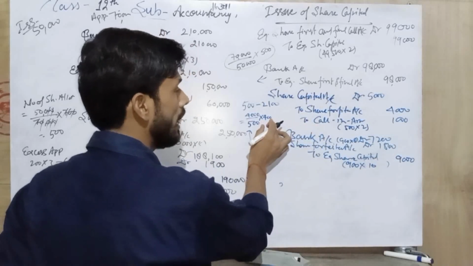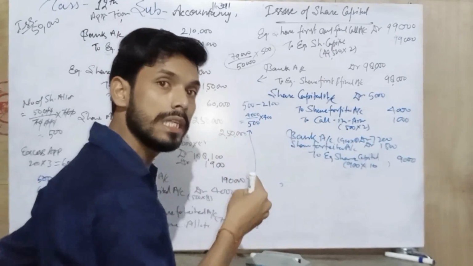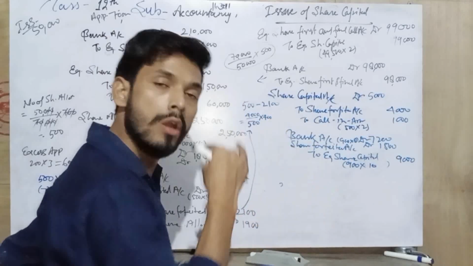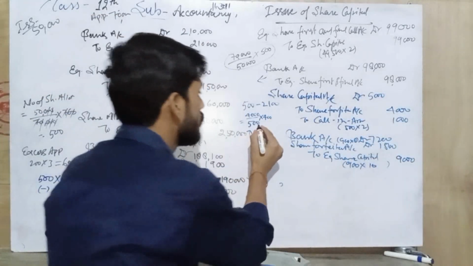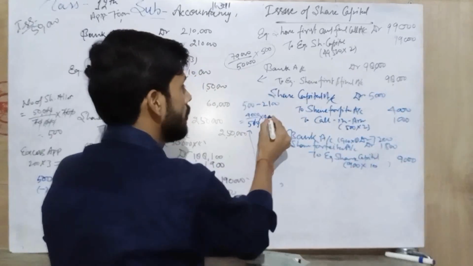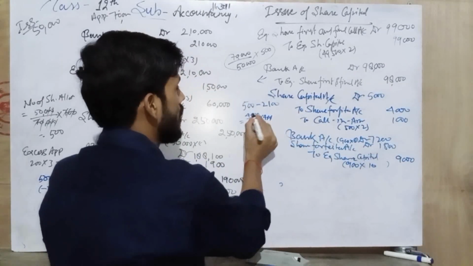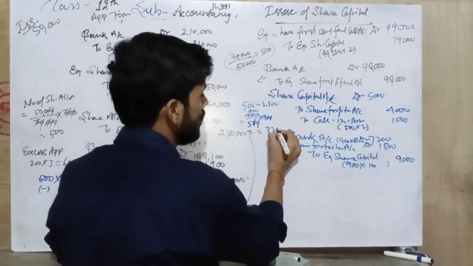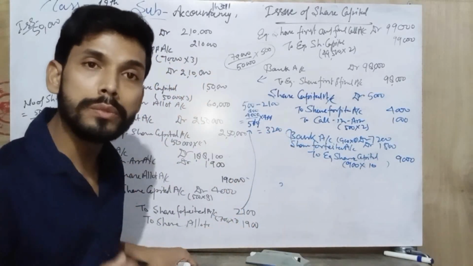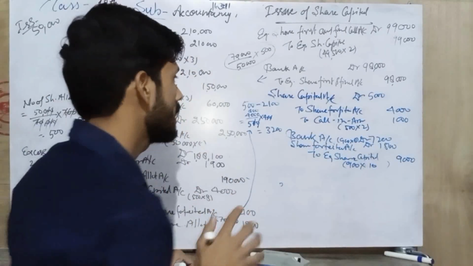So we have to find out on 400 shares what amount we forfeited. Look here, 800, it means 3,200 rupees we forfeited on 400 shares.